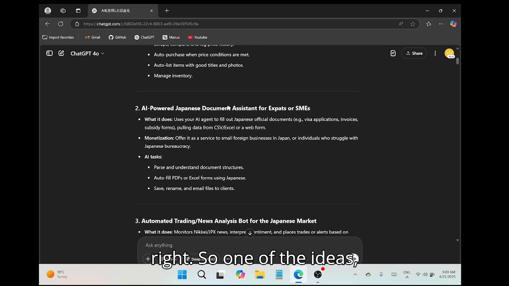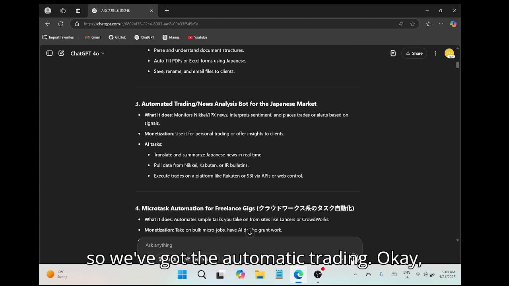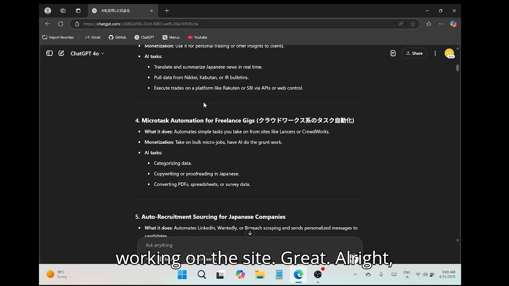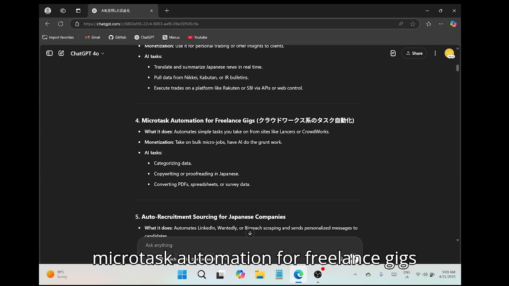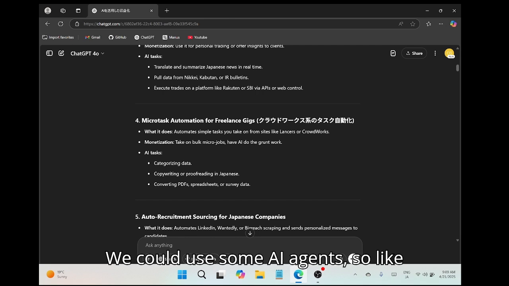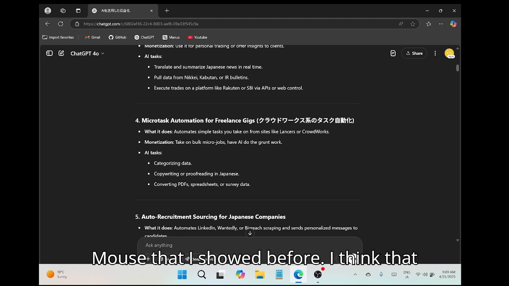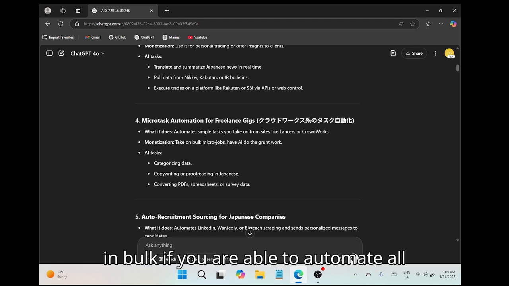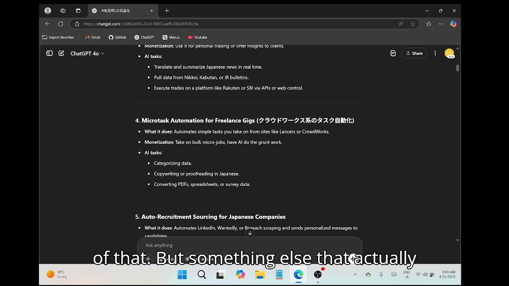All right. So one of the ideas, we've got the automated trading. Okay, that's good. This is what I've been working on the side. Great. All right. Micro task automation for freelance gigs is also something that could be useful. We could use some AI agents, like Manus that I showed before. As it says, it could do micro jobs, just simple tasks, the grunt work, and this could be made in bulk if you are able to automate all of that.